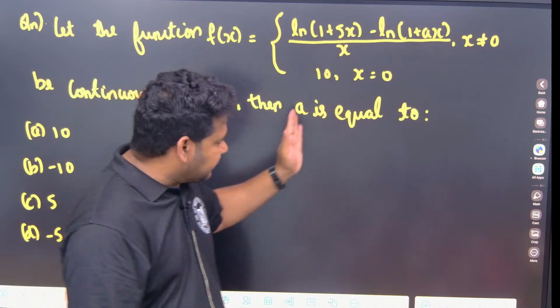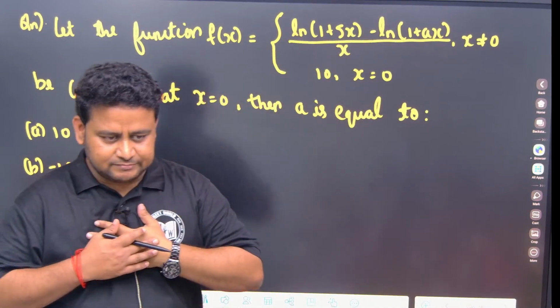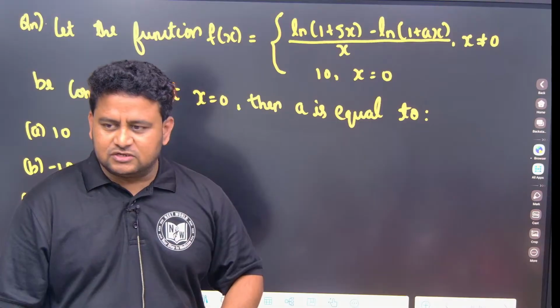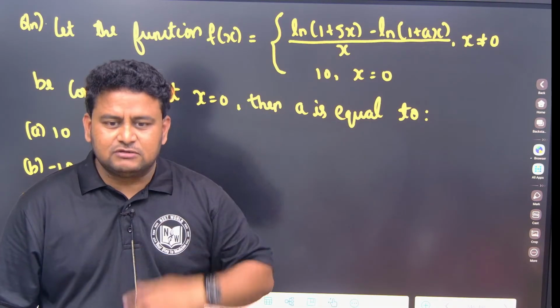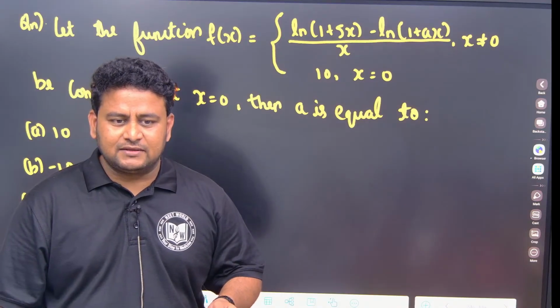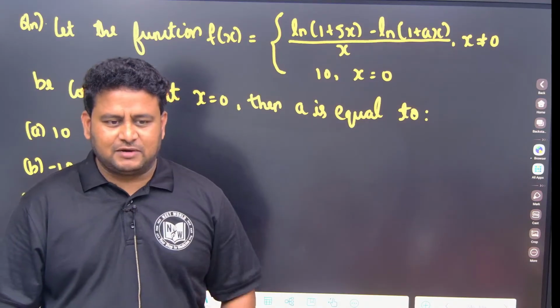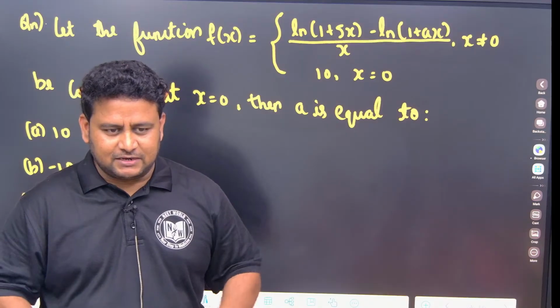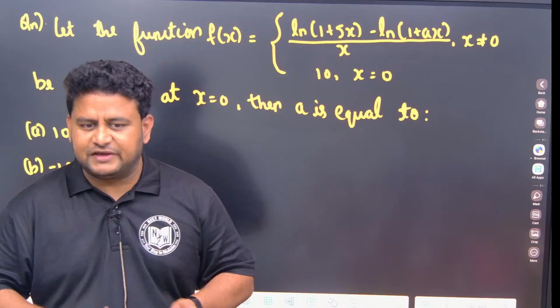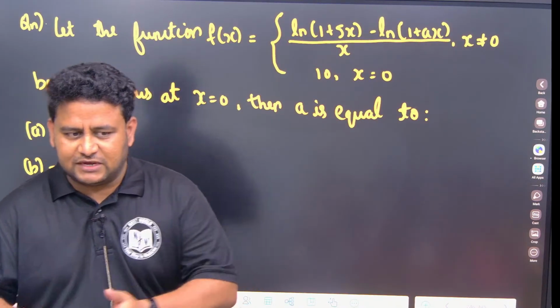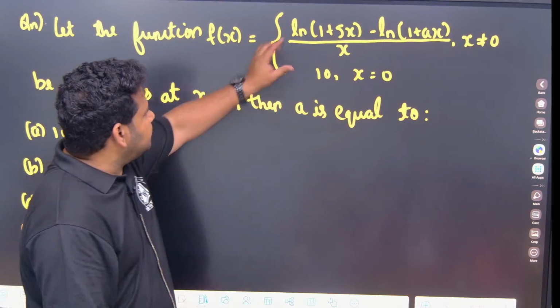See, at x is equal to 0, see I am at Hyderabad, okay, at x is equal to 0 means I am in Hyderabad. If I say x is tending to 0, it means I am approaching towards Hyderabad. I may be anywhere but not at Hyderabad. I am approaching towards Hyderabad but not at Hyderabad. That is the meaning of x approaching. Clear? So here this is what is given.